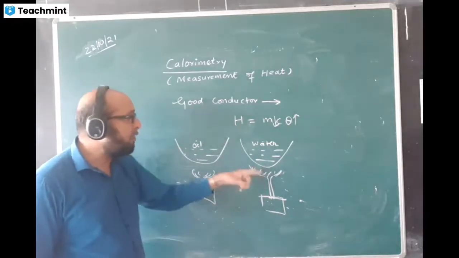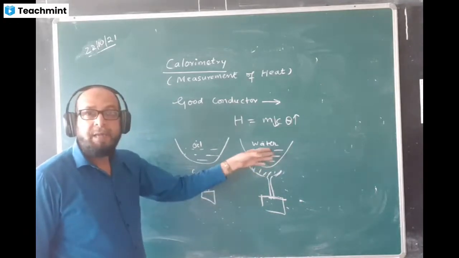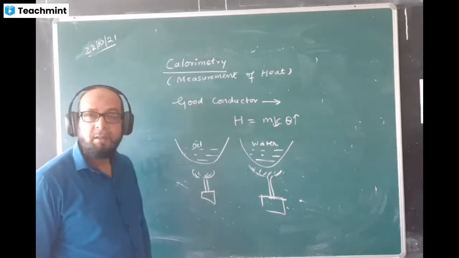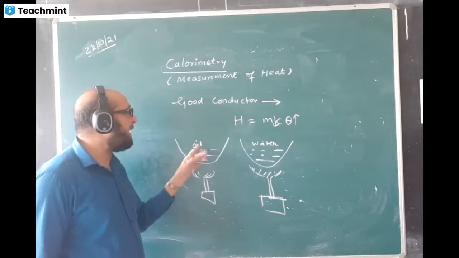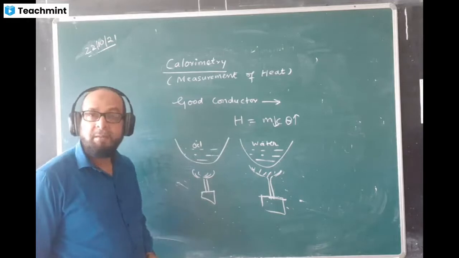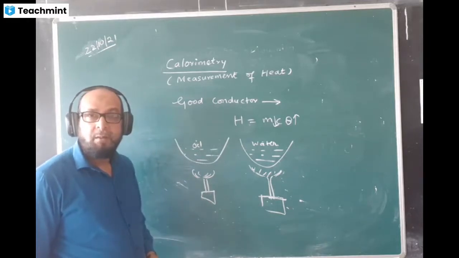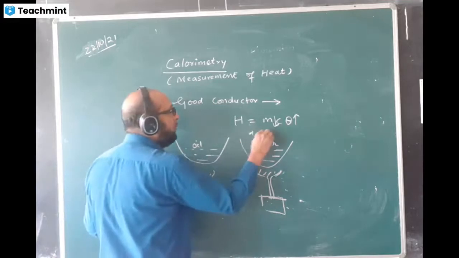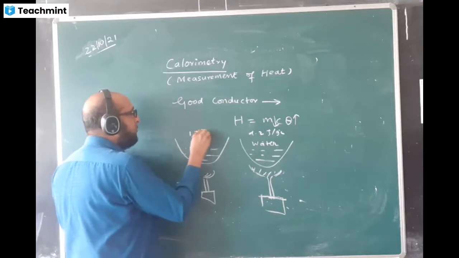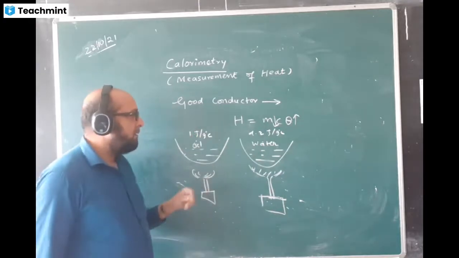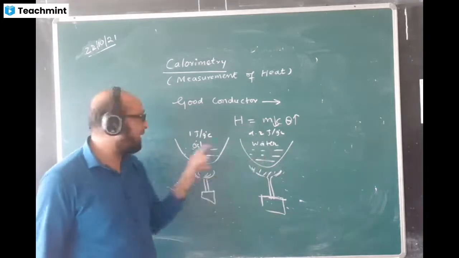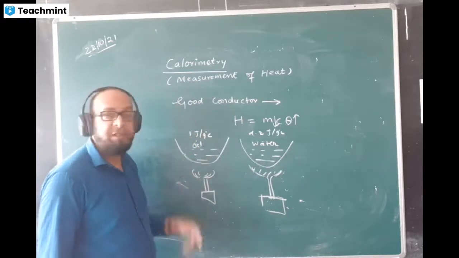That means you have to supply the heat for a longer time because its capacity of absorbing heat is more. Then its temperature will change by some degrees Celsius. Here the temperature rises quickly, but the oil has not contained much heat because it has a very low SHC as compared to water. Maybe water is 4.2 joule per gram per degree Celsius, and suppose oil is 1 joule per gram per degree Celsius. So if you supply 4.2 joule of heat, only then will the temperature change by 1 degree Celsius. And here you supply only 1 joule of heat, and the temperature changes by 1 degree Celsius.